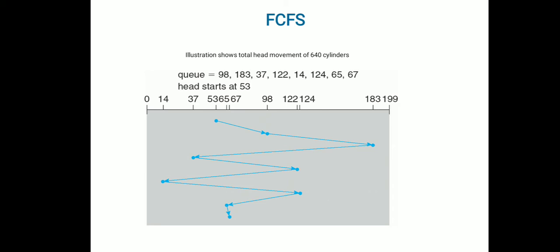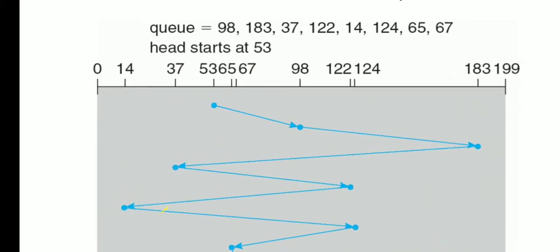So here we know the queue consists of the positions, and the head is starting at position 53. Since it is first come first serve, it won't look at whether any position is nearer to 53. It will directly move to the first request, 98. So from 53 you could see that the position went to 98. And what is the next number? It's 183. So from 98 it will move to 183.